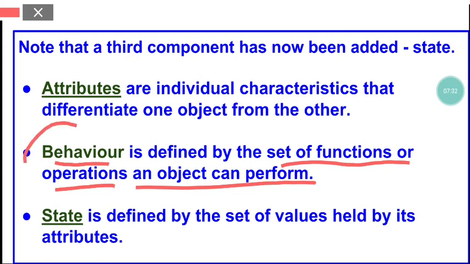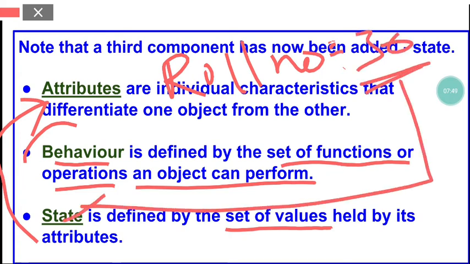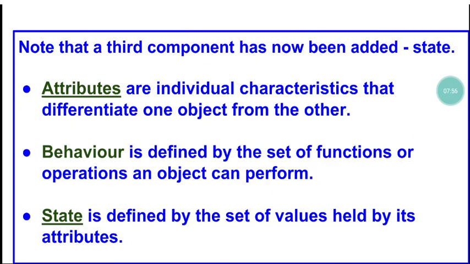The next is the state, and state is defined by the set of values held by its attributes. So if roll number is an attribute, and suppose a student, which is an object, has roll number 30, so this 30 is a state of this particular object. Okay, so that's what state means.